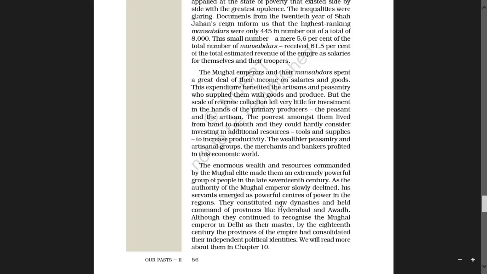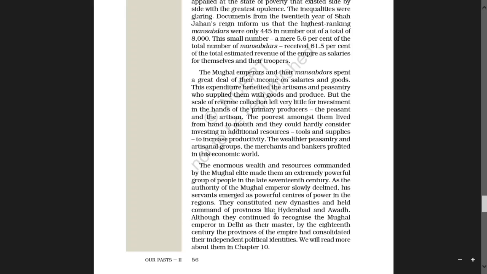They constituted new dynasties and held command of provinces like Hyderabad and Awadh. They formed their new dynasties and held command of provinces like Hyderabad and Awadh.